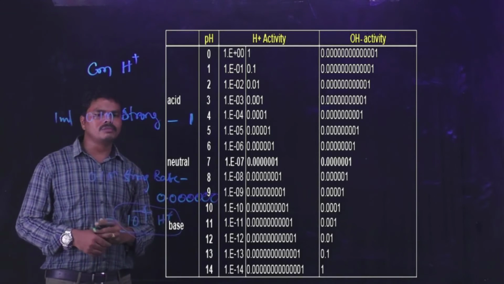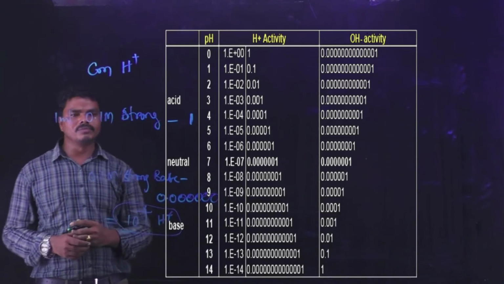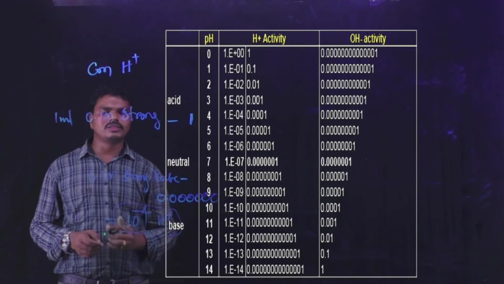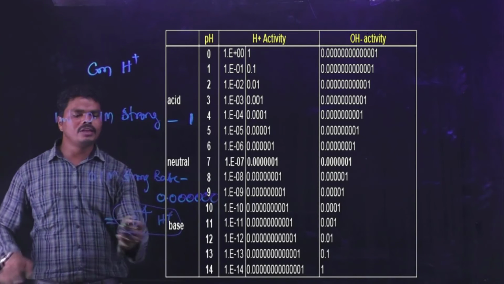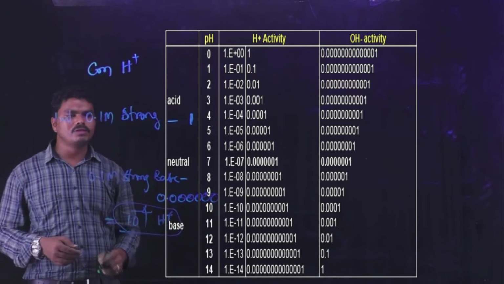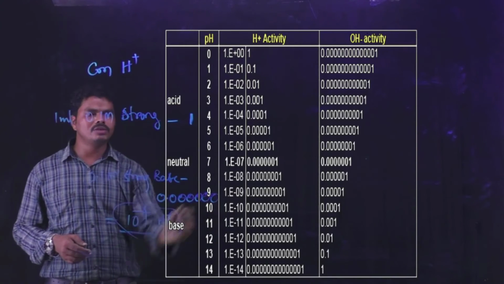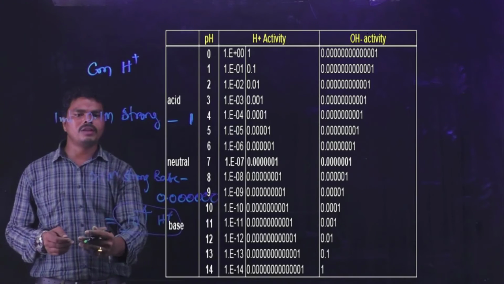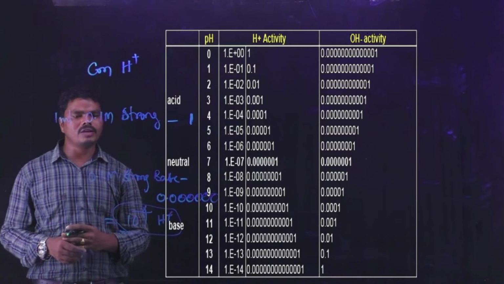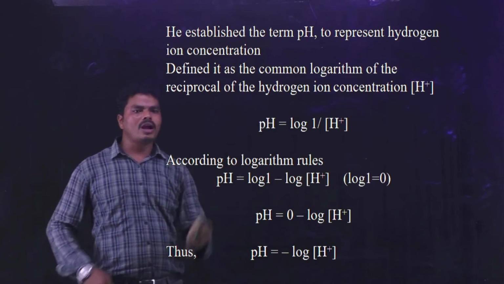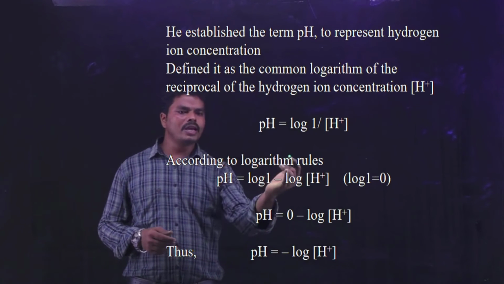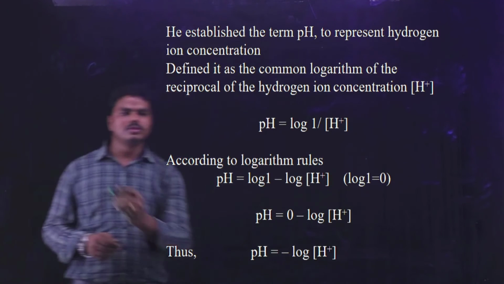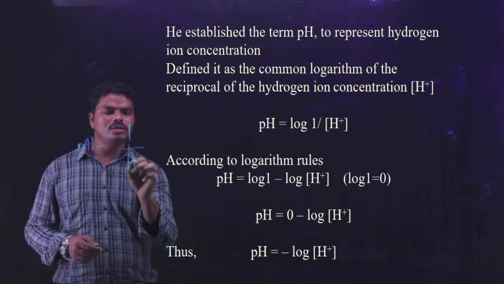For that reason, the scientist Sorensen established the pH term. He applied the logarithm to these values, so they can be converted into normal values that can be easily handled in calculations. He applied the common logarithm to hydrogen ion concentration. So pH is inversely proportional to H plus ions.